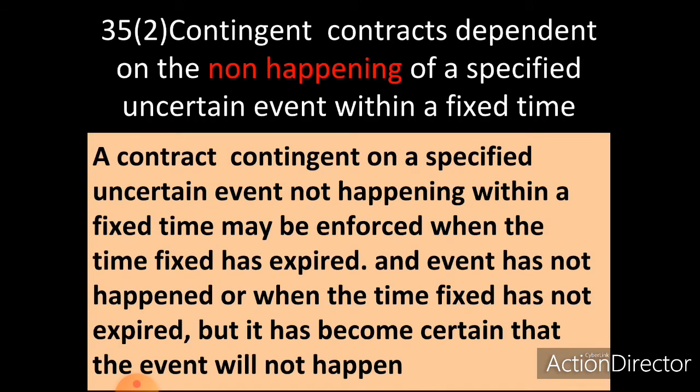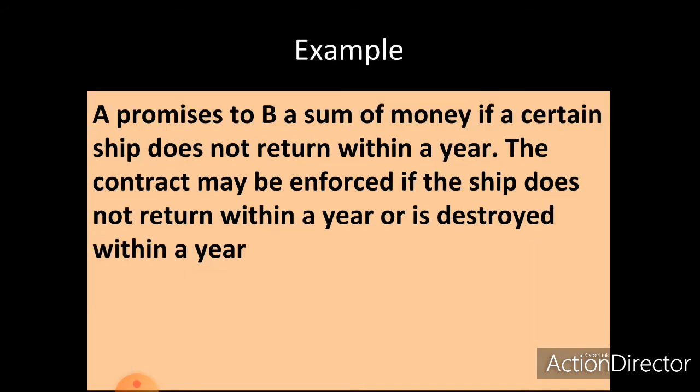Now the next rule is contingent contracts depending on the non-happening of a specified uncertain event within the fixed time. It is explained under Section 35 subsection 2 of the Indian Contract Act. Here the concentration point is non-happening. This rule says that a contract contingent on a specified uncertain event not happening within a fixed time may be enforced when the time fixed has expired and the event has not happened, or when the time fixed has not expired, but it has become certain that the event will not happen.